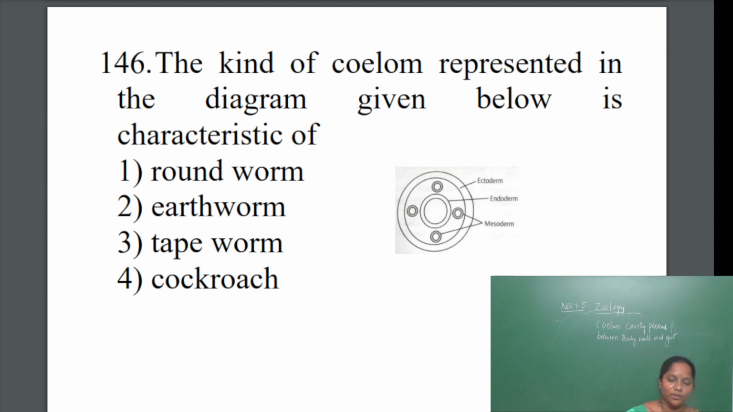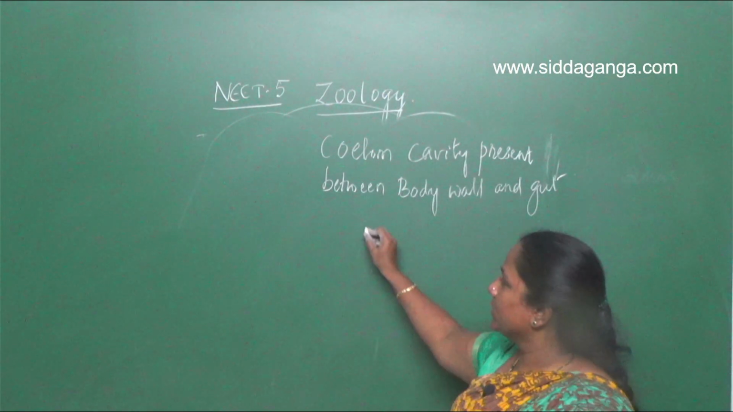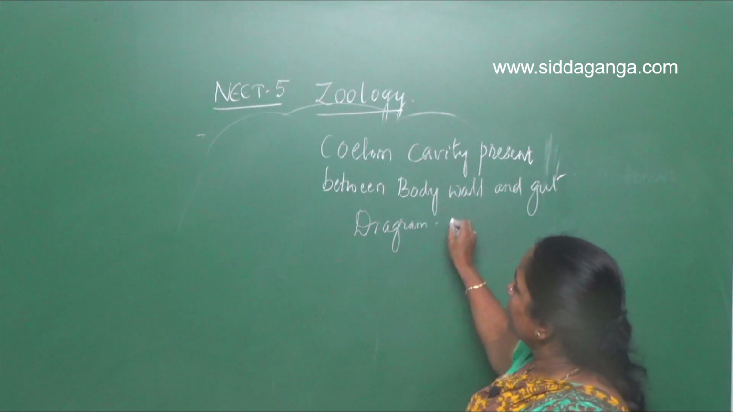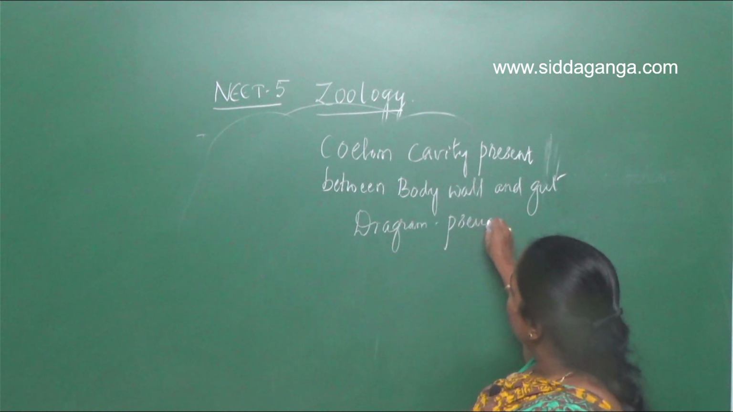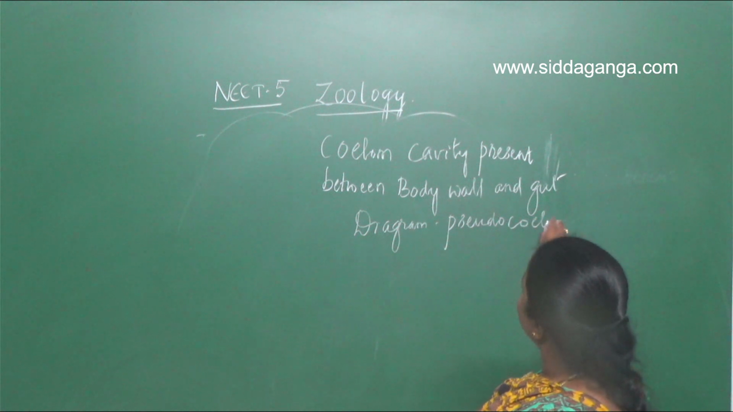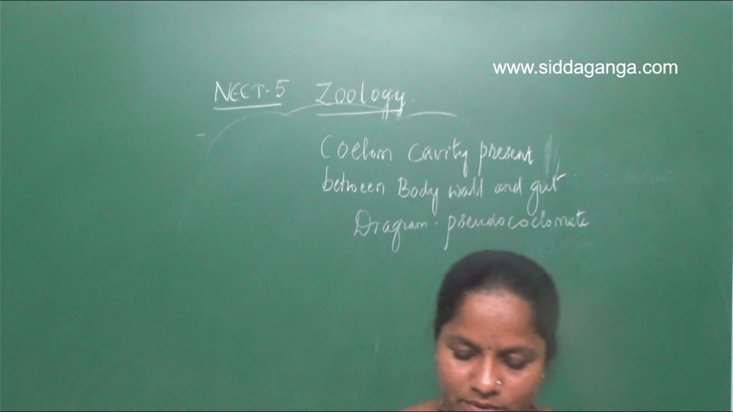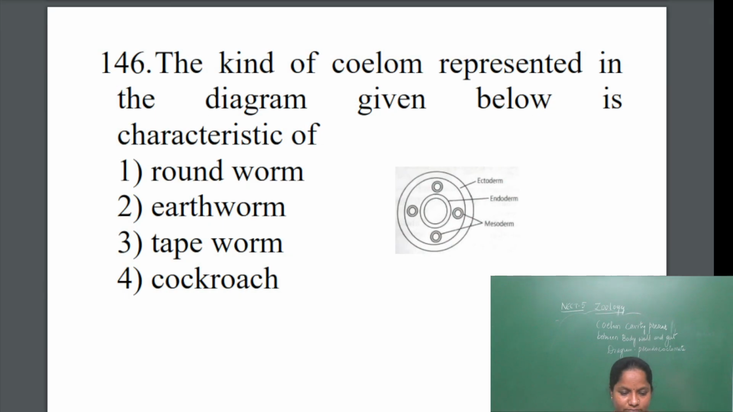Then what about earthworm? Earthworm is a coelomate. Tapeworm is an acoelomate. Cockroach is a coelomate. So the answer will be the first one. Roundworms are having this type of coelom, which is called pseudocoelomate. The diagram given to you all is of pseudocoelomates. Right? Next one.